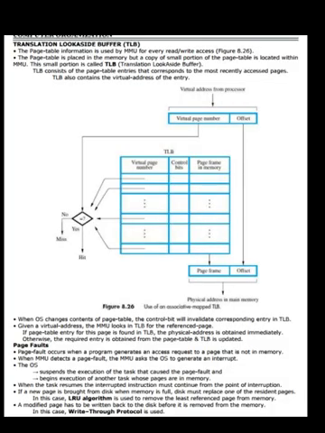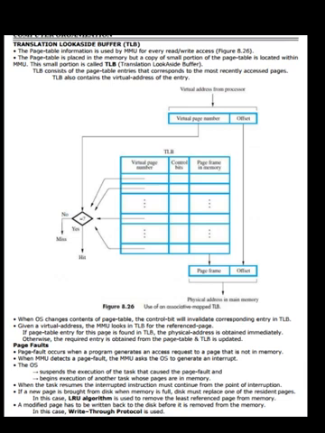Now let us see translation lookaside buffer, TLB. The page table information is used by the MMU for every read or write access. See the figure 8.26. The page table is placed in the memory, but a copy of a small portion of the page table is located within the MMU. This small portion is called TLB, translation lookaside buffer. TLB consists of the page table entries that correspond to the most recently accessed pages. TLB also contains the virtual address of the entry.